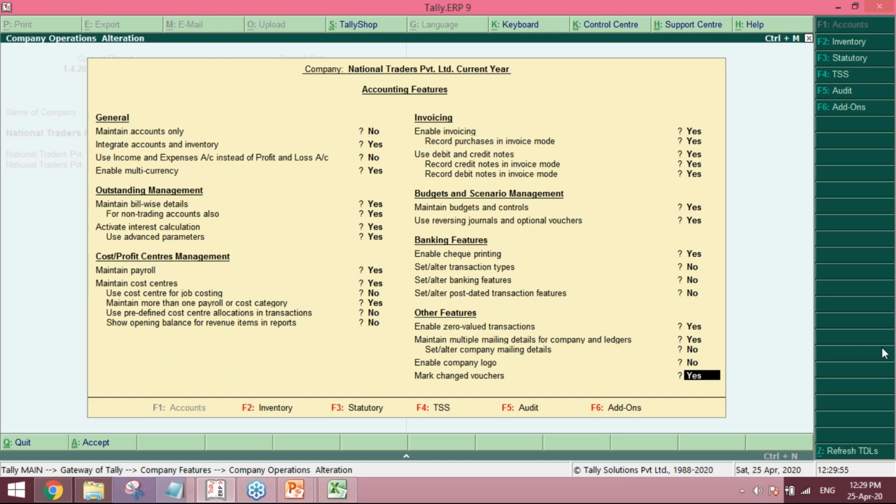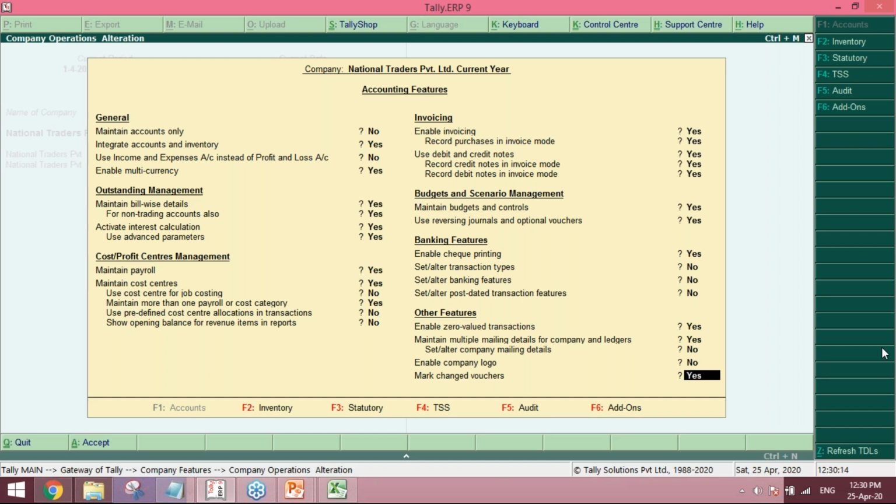But nevertheless, when two or three persons are working on one data, and you all need to collaborate with each other, then please activate the Mark Changed Vouchers feature in F11, and then all of us can work together in our respective Tally data.